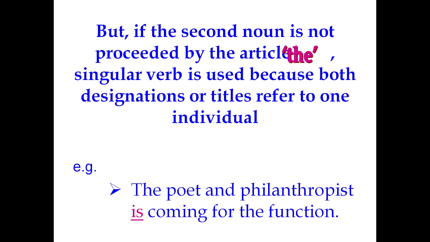So by that definite article, we can identify whether they are referring to two persons or only one individual, and we can apply the verbs accordingly. The poet and philanthropist is coming for the function. In this sentence, the is used only once. So both designations are referring to only one person. Hence, we are using is, the verb in the singular form.